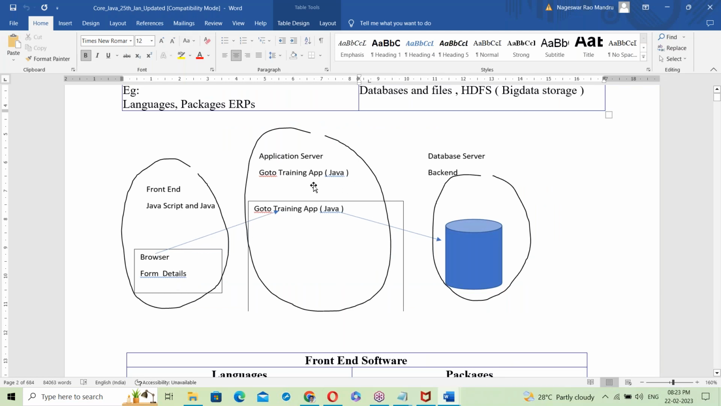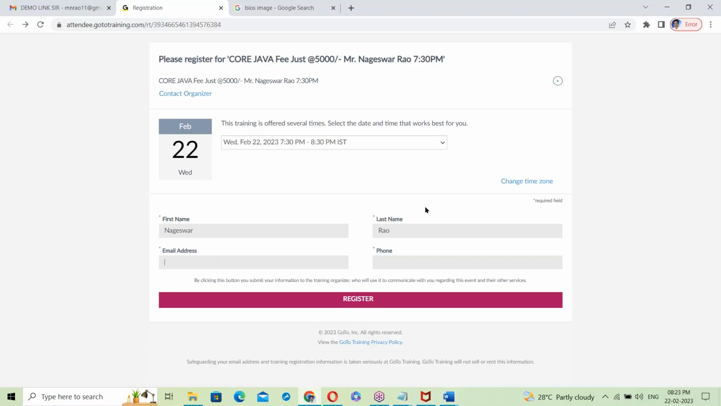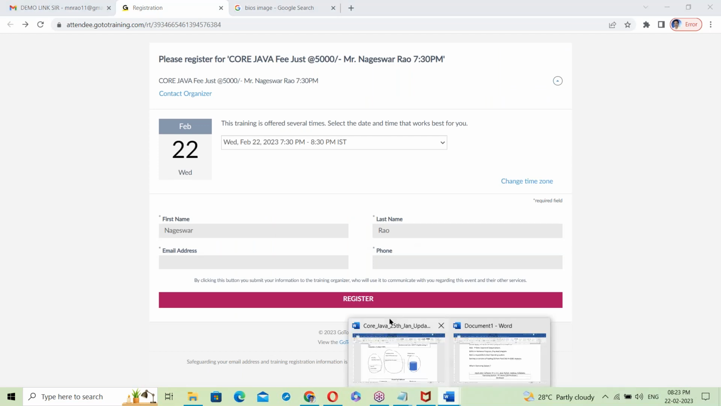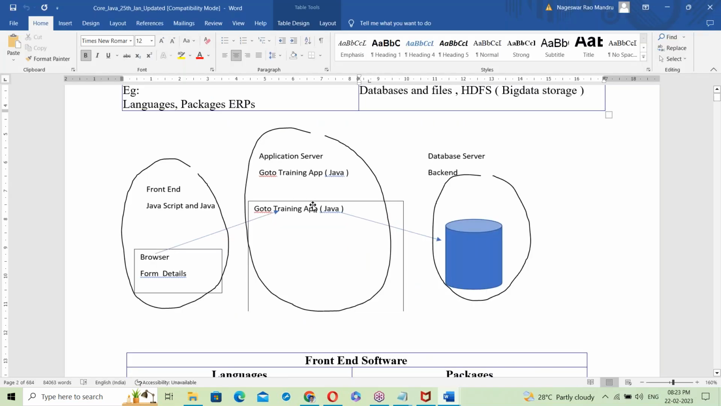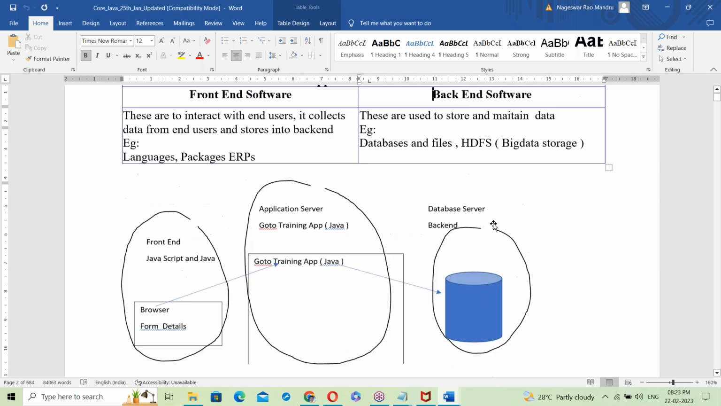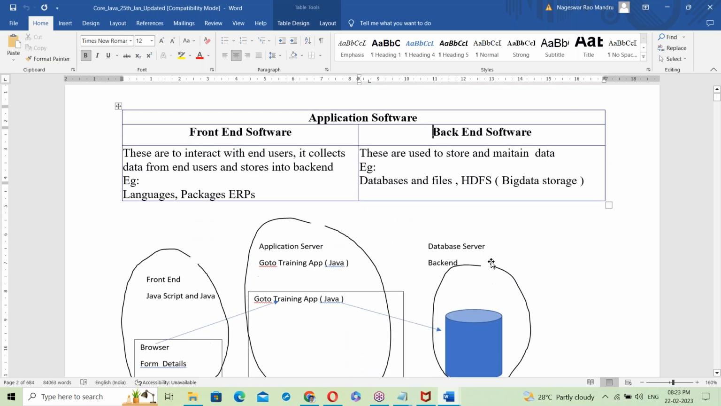This is a Java app. So the Java app takes the data and stores it in the database, right? So the backend is storing data: first name, last name, email, phone number, all these four fields of data. This data is simply posted to the app, and the app takes this data and inserts it into the database. So this is called a backend here. Database server, it's a backend.